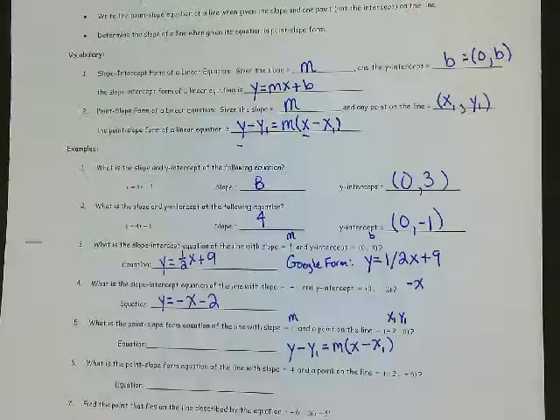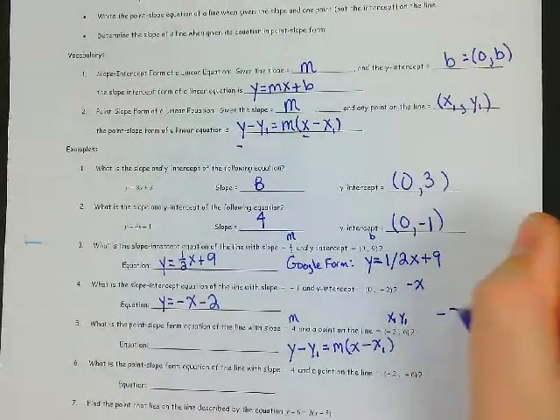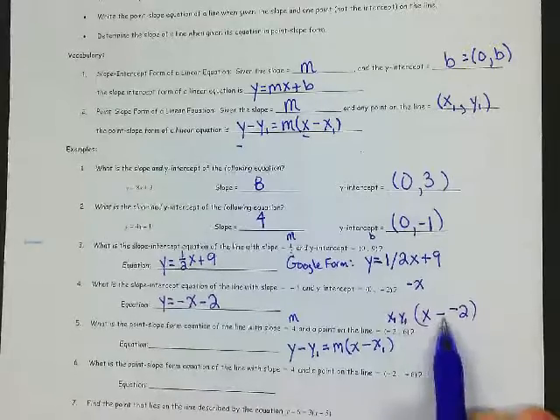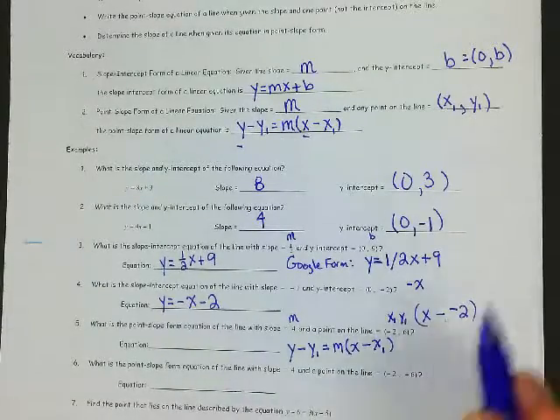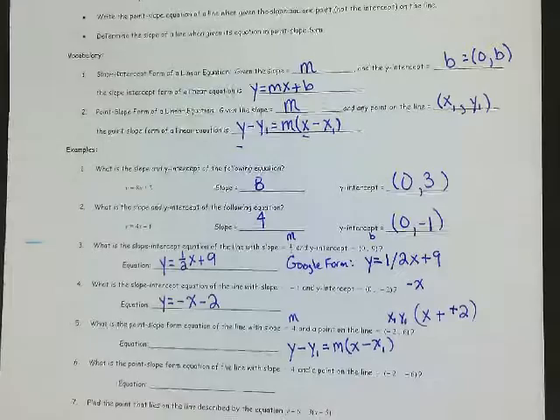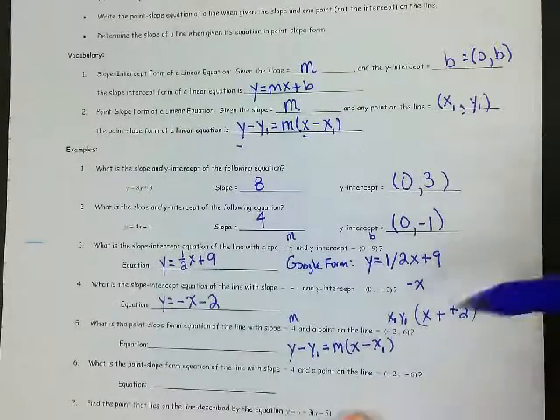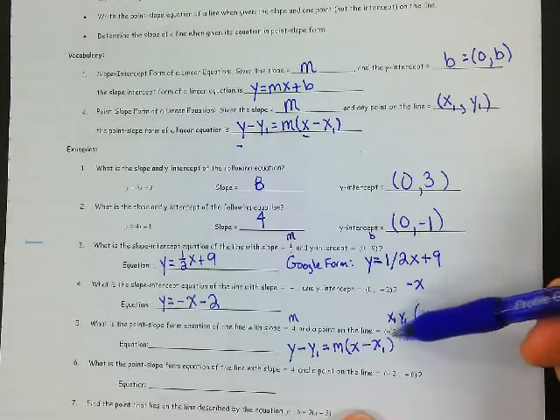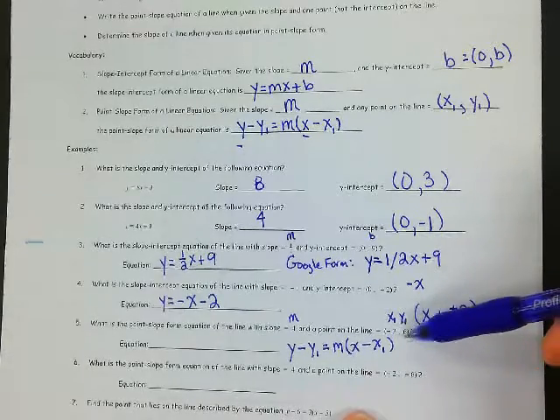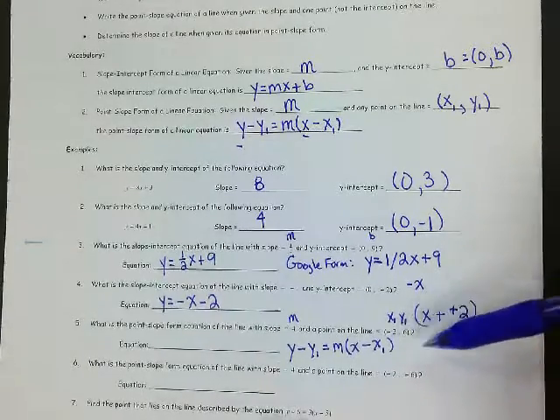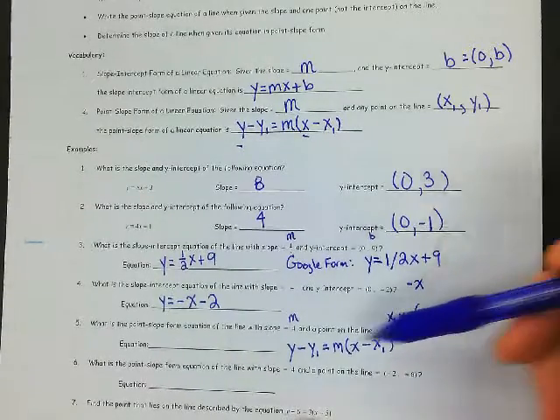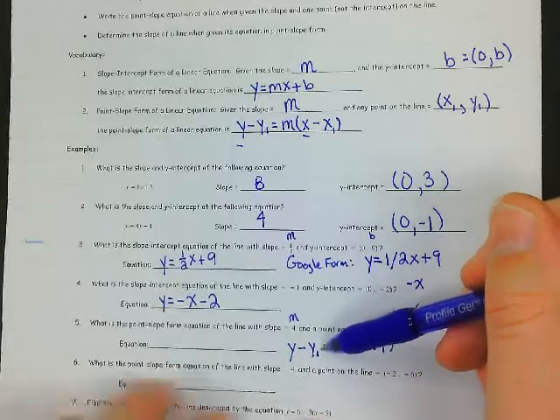Now let me ask you a question. If I ever have negative 2, like x minus negative 2, what does that actually become? It becomes a plus, doesn't it? So we don't like to put back-to-back signs. What I always tell people is, whichever number this is, it's always going to be the opposite of those two. Okay? So, since it's 6 as my y value, it's going to be y minus 6.